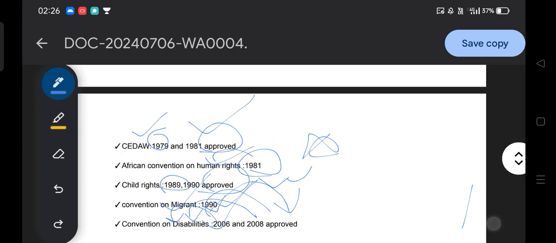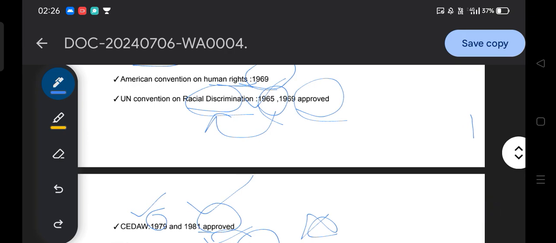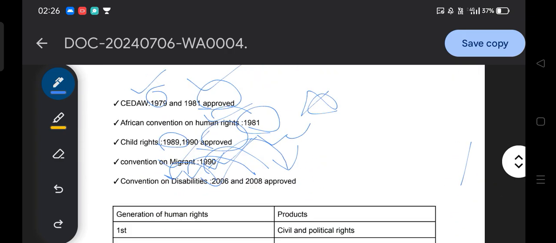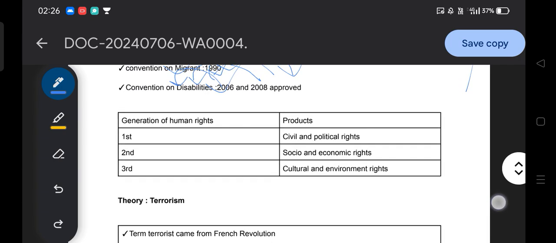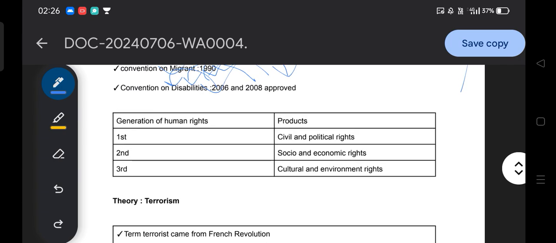So this is all about the UN human rights conventions. Very important. Now in our discussion we are going to quickly see the generations of human rights: three generations of human rights. First generation, civil and political rights.